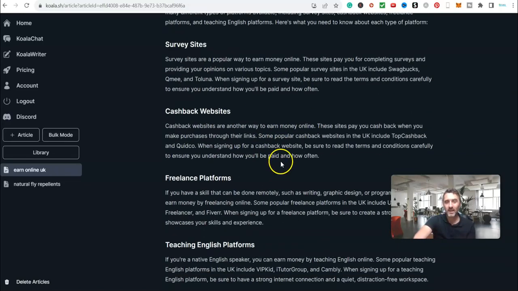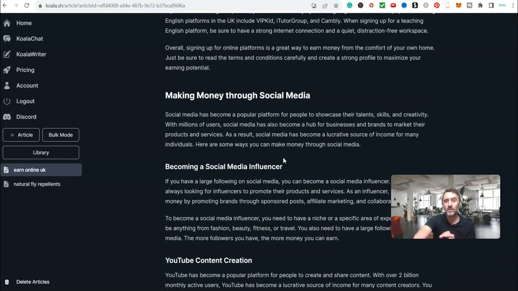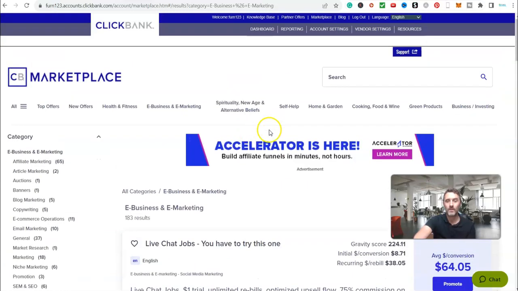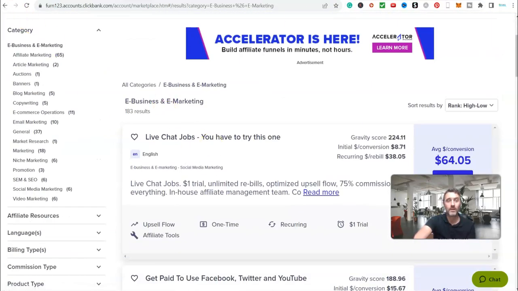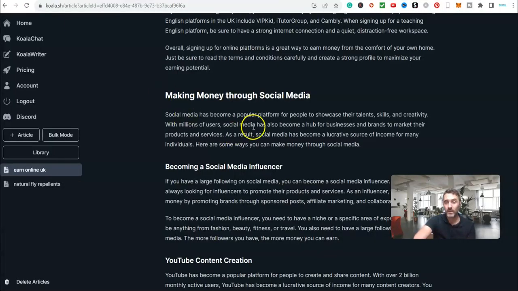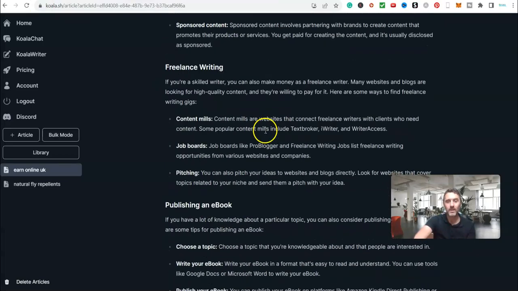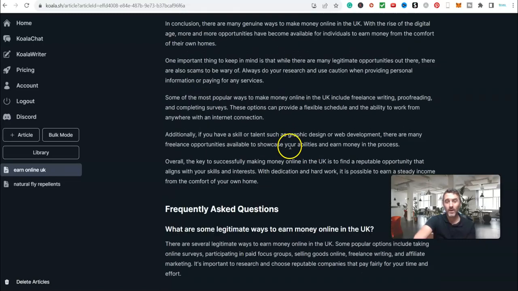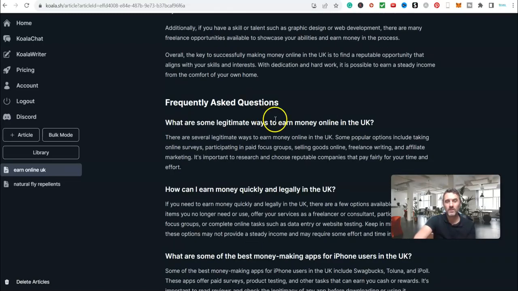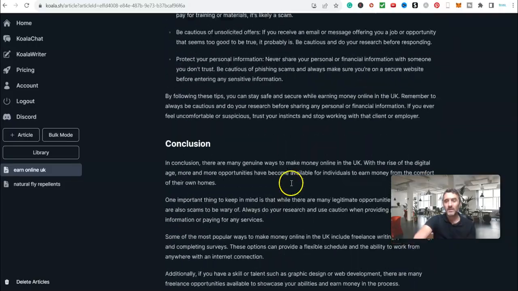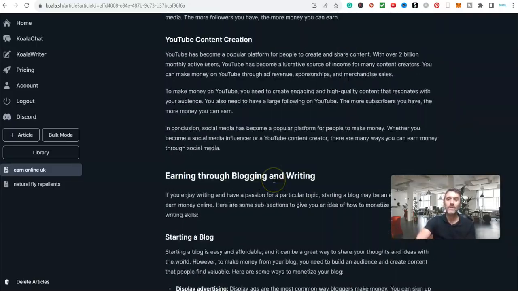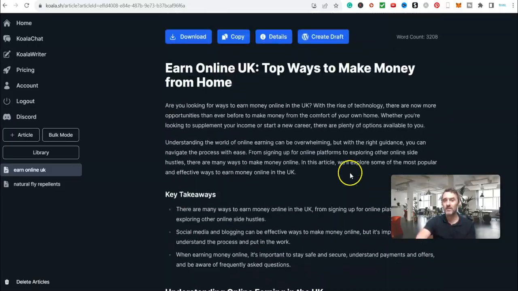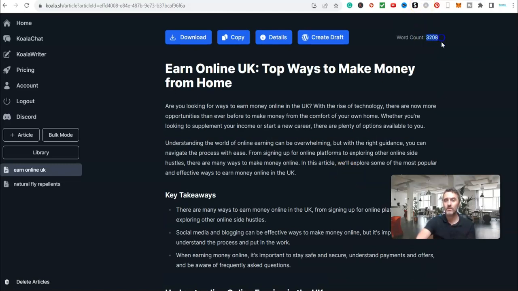So inside of this article here now, I could start including affiliate links, like the products over here. These ones that I found over on ClickBank. That's pretty straightforward and simple, it really is. And if I scroll further down here, we can see we've got lots more inside of this article. This piece of software is brilliant, by the way. Look, we've got a conclusion, frequently asked questions, and that's it. And I can scroll up to the top and see over here that this article is 3,200 words long. It's awesome.